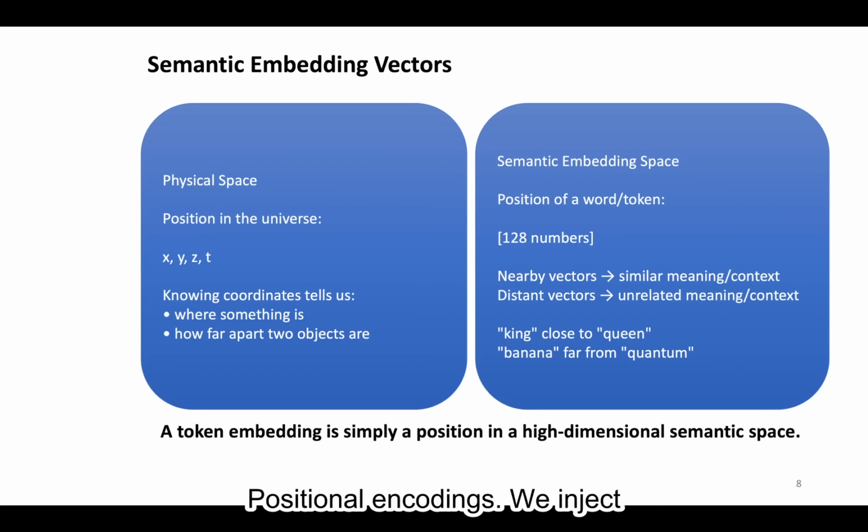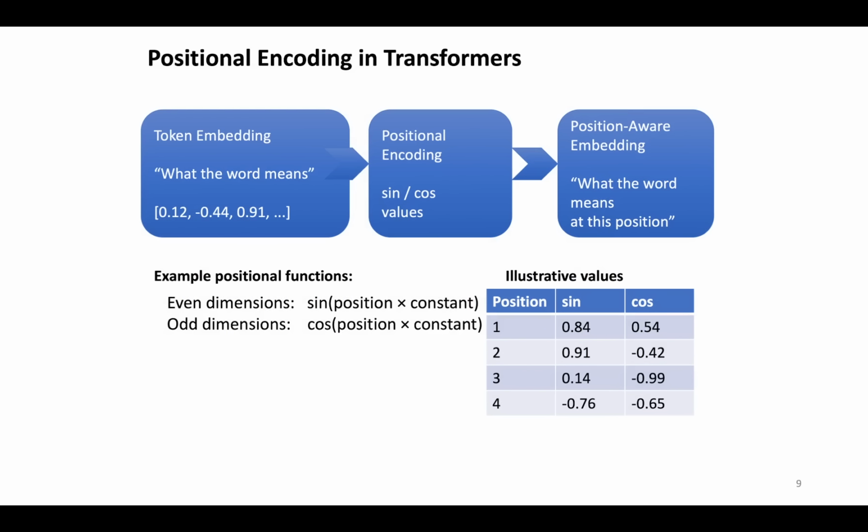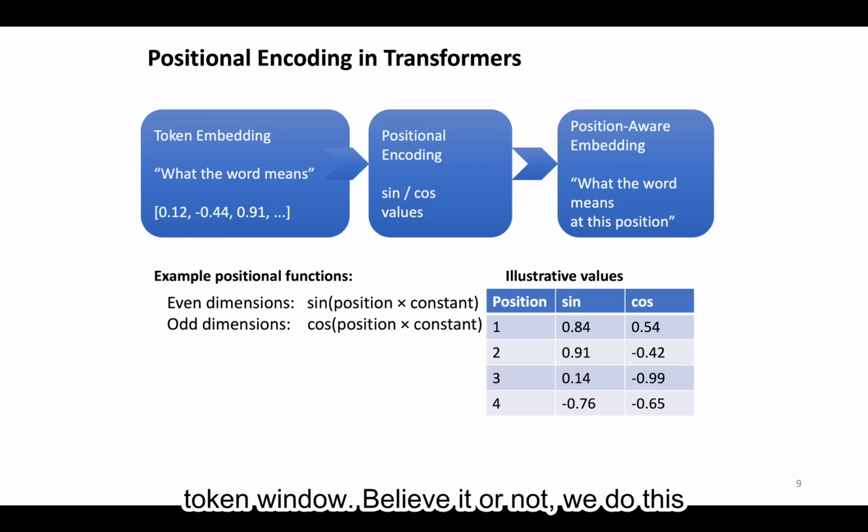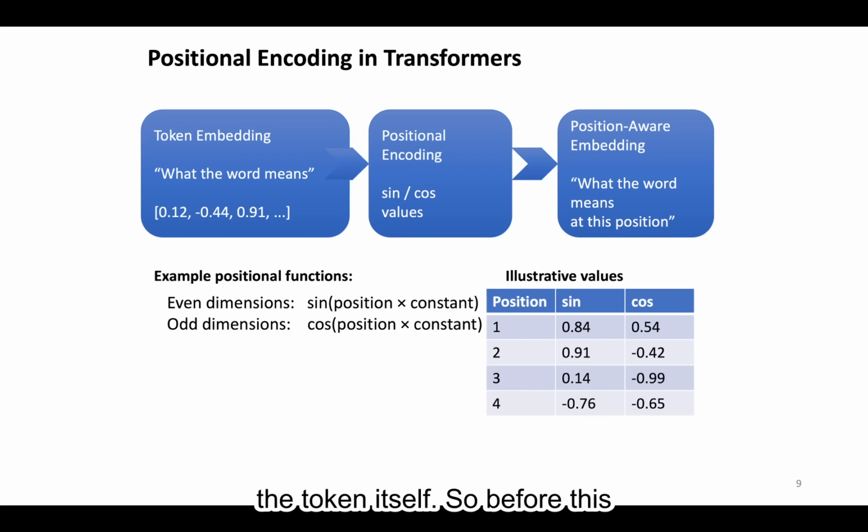Positional encodings. We inject information about the position of each token within the 512 token window. Believe it or not, we do this by adding it to the embedding vector of the token itself. So, before this operation, the WTE matrix effectively contains information about what the word means for each token. After this operation, it contains information about what this word means at this position within the 512 token context.